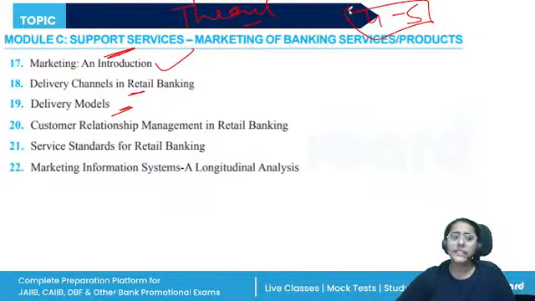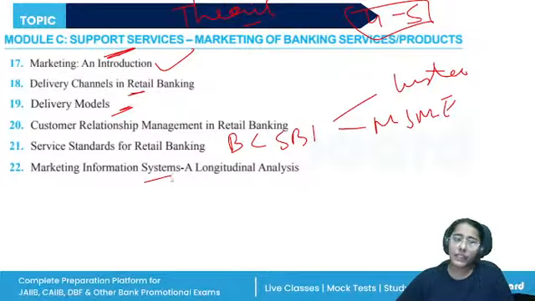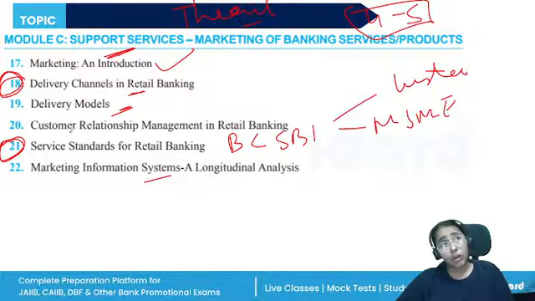All right. So CRM, service standards. Service standards, we have the BCSBI, so the code for customers, code for MSMEs. This topic is important. And marketing information system again. So if I say the important units from module C, it can be the service standards and it can be the delivery channels in retail banking. Everything is completely theoretical, although some simple case studies can be asked.